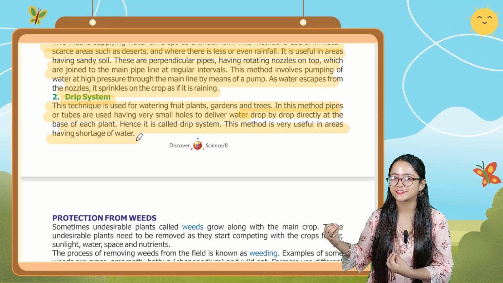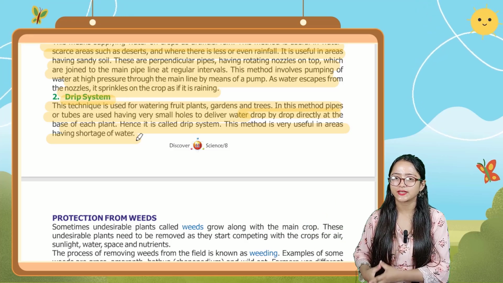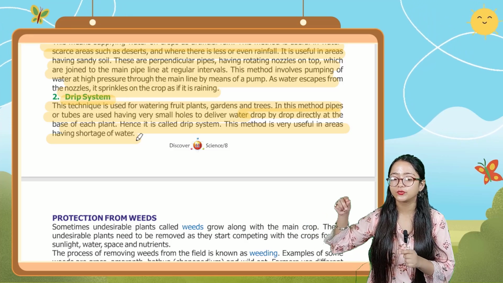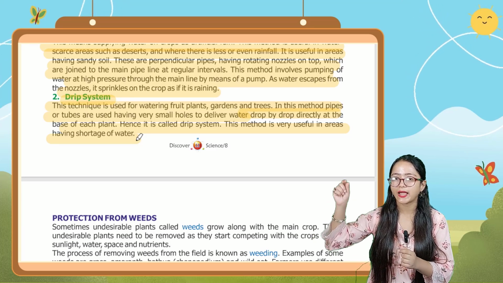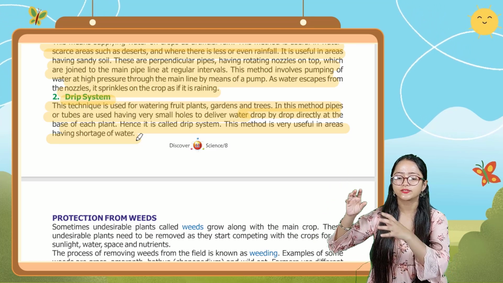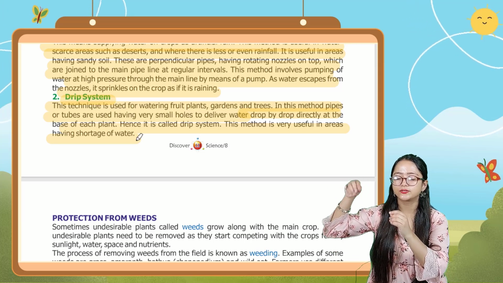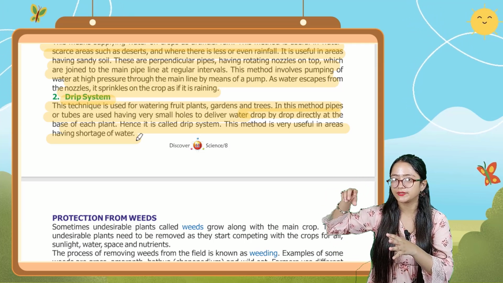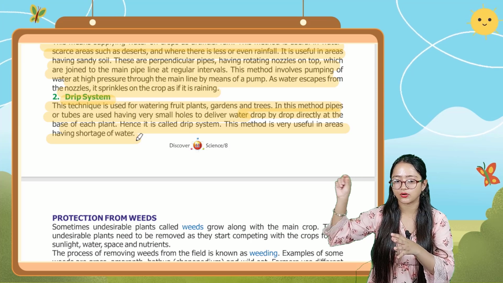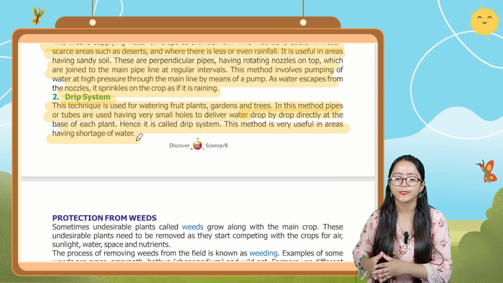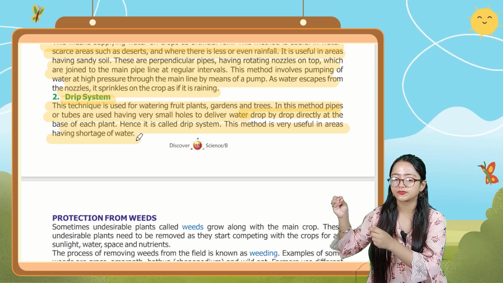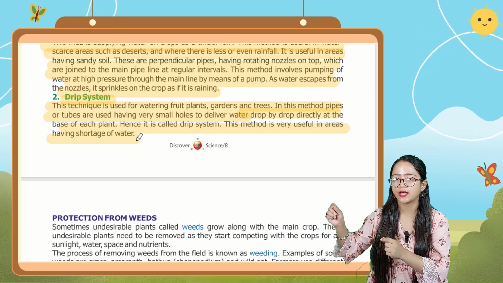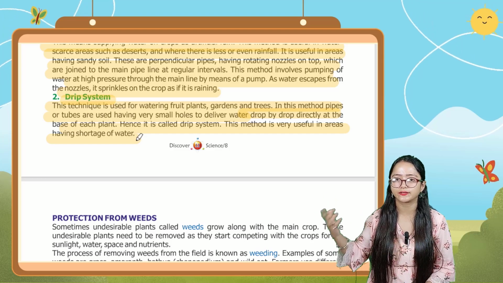So the next system is drip system. This technique is used for watering the fruit plants, gardens and trees. In this method, pipes or tubes are used which have very small holes to deliver the water drop by drop directly at the particular base of that plant. Okay, and that's why it is known as drip system. This method is very useful in areas having a shortage of water, like desert areas.